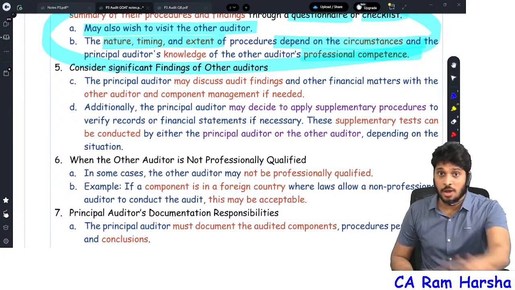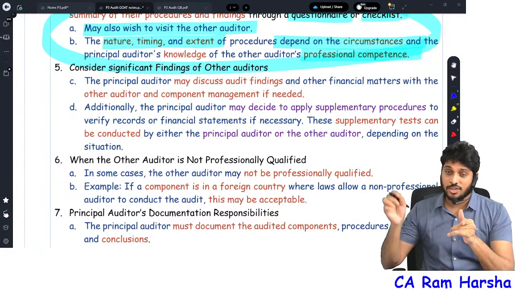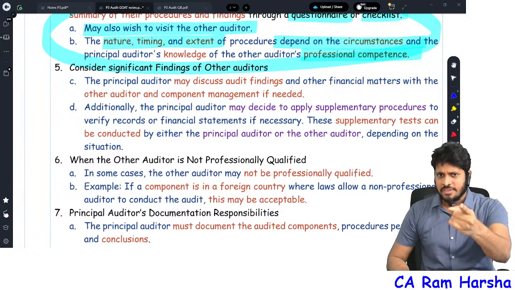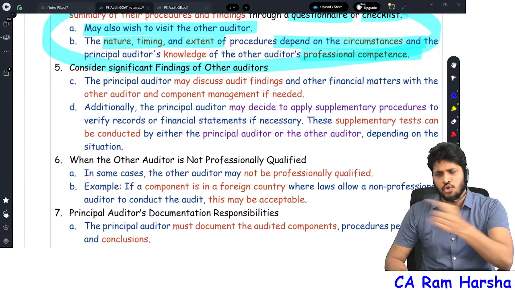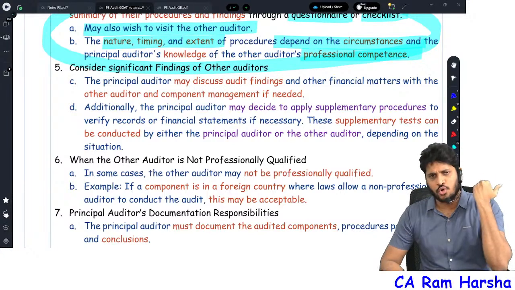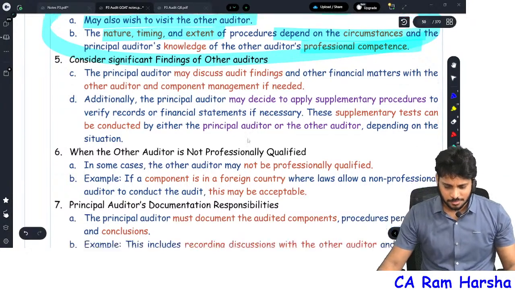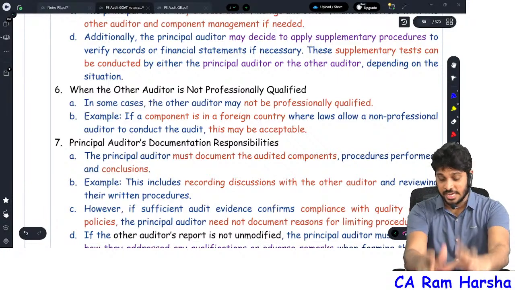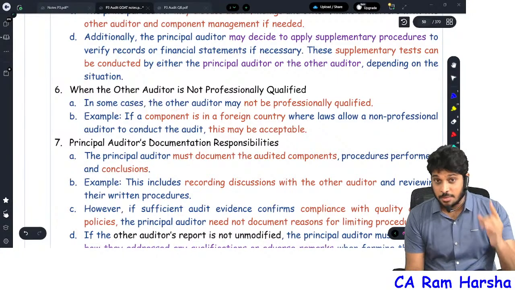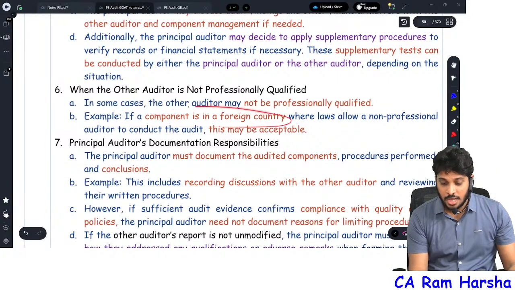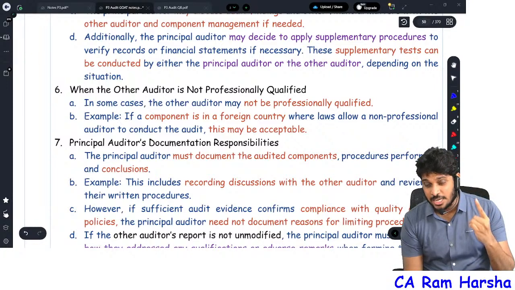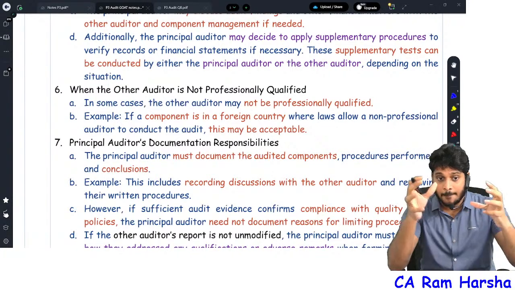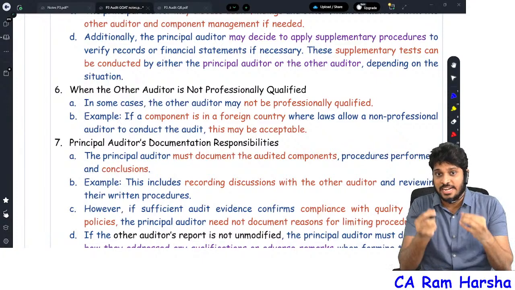You can ask, no problem, but you can't demand. If the other auditor says, sorry boss, I will not give you, you can't demand. If you have any doubts about branches or any transaction, you have a right to visit the branch, go and verify, no problem. In some cases the other auditor may not be professionally qualified. For example, if the component is a foreign country component, a foreign branch, that auditor's procedures might not match Indian standards.